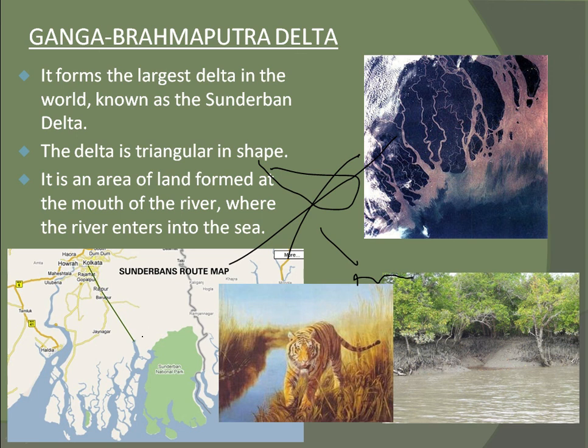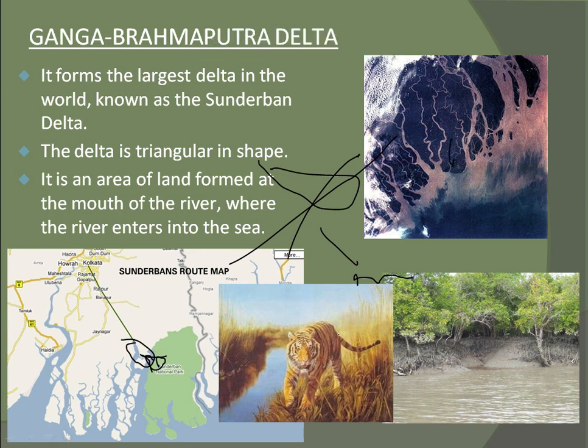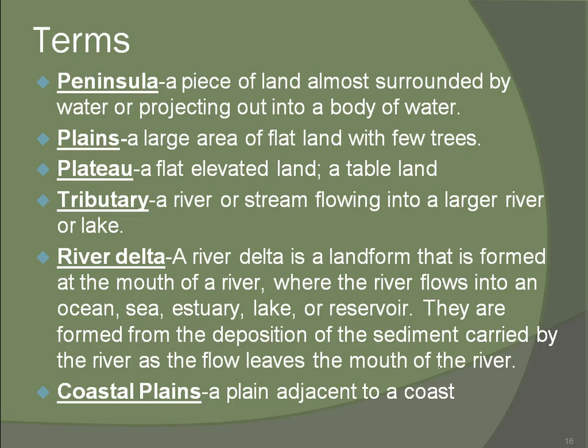This is known as the Sundarban Delta. So we learned this, and this is finished.